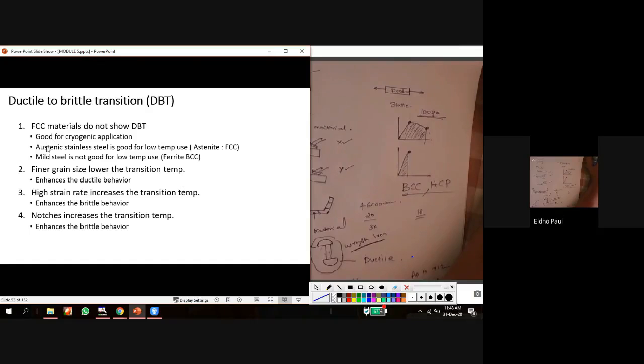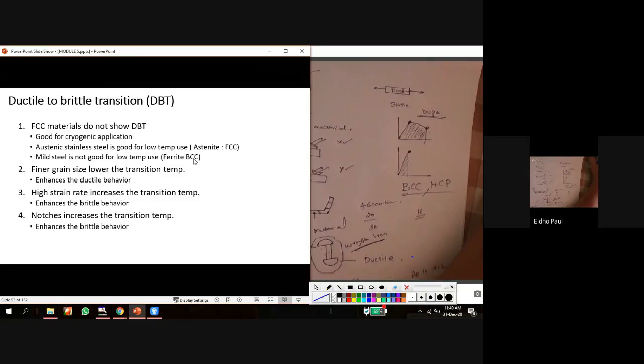Okay, and austenitic stainless steel is good for low temperature use because that is an FCC material, even at a low temperature. But mild steel is not good for low temperature because, from the iron carbon equilibrium diagram, we can say that it is ferrite, a BCC structure.